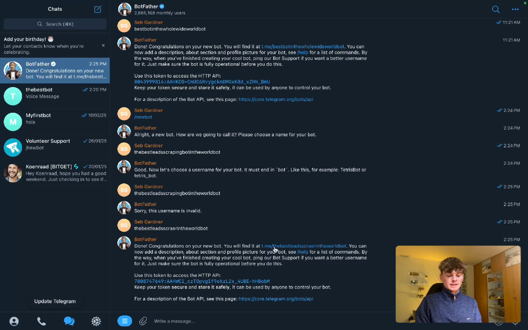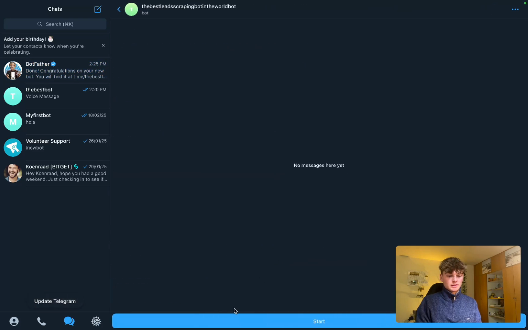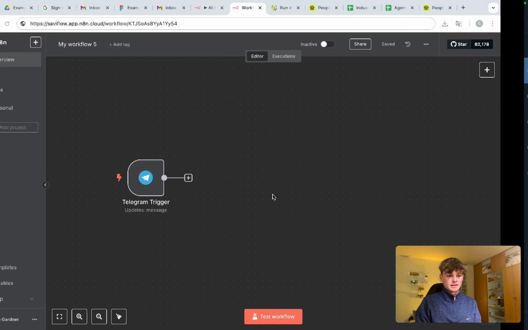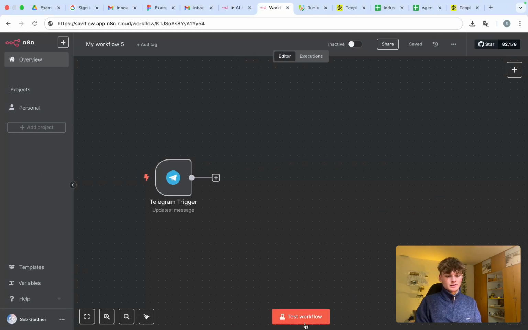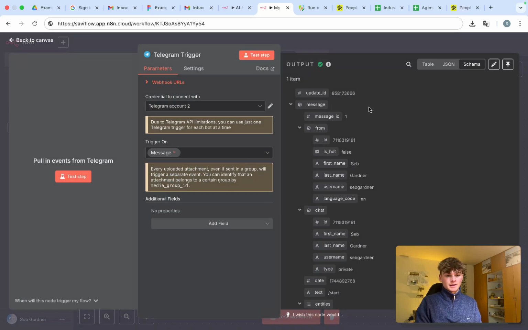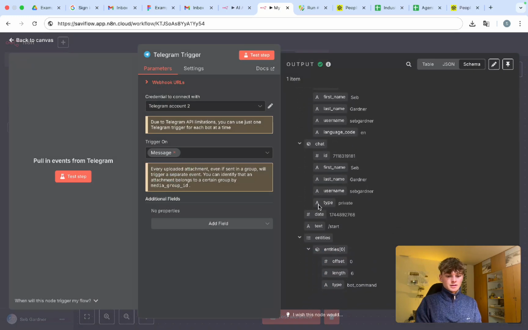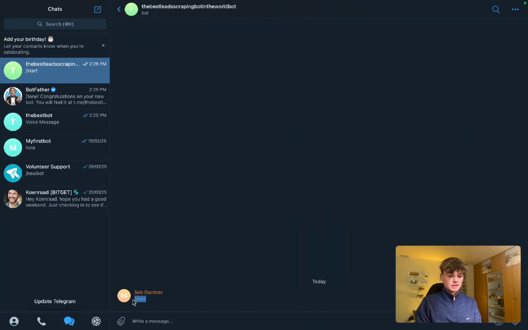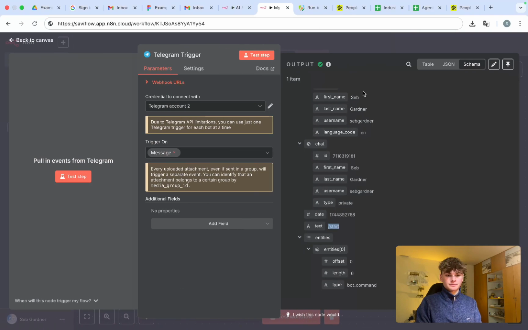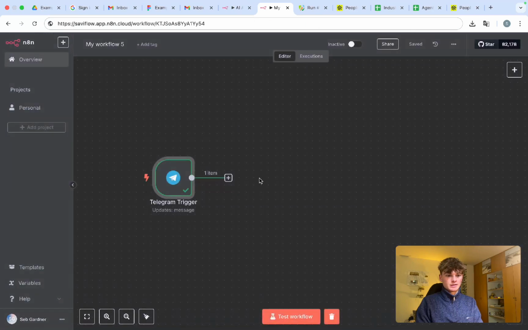So it says here you can find the bot at this URL or link. So let's click start there, and we can test this trigger, make sure it all works by clicking test workflow, clicking on it, and let's see. There we go. It said text /start. That was the message /start. So that's all great and going as expected.